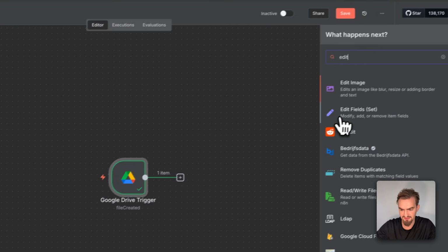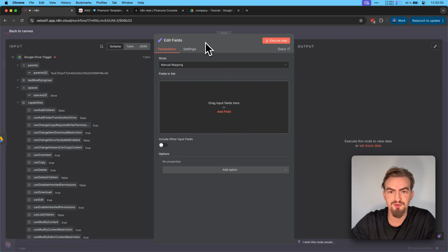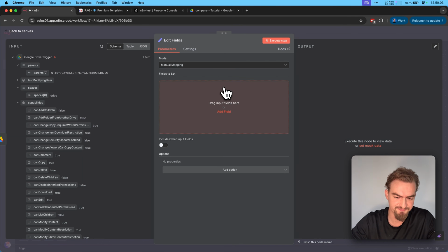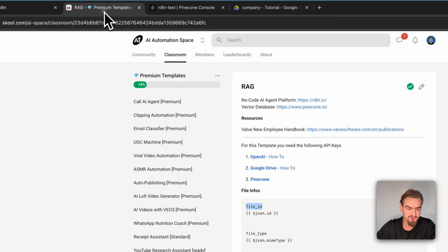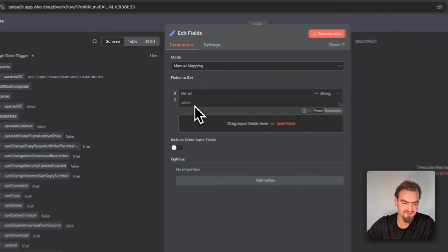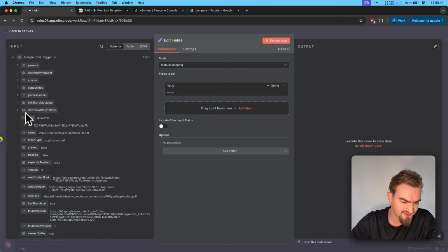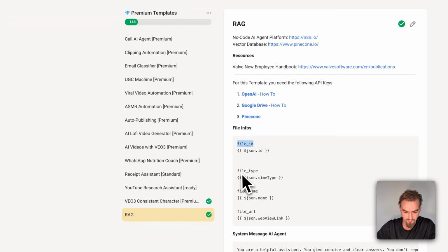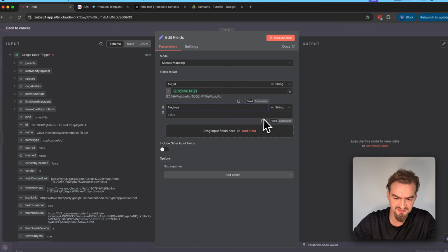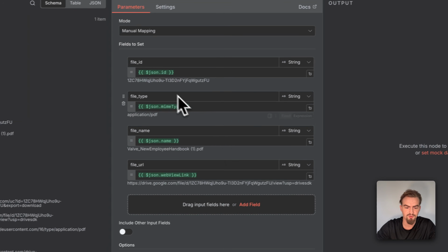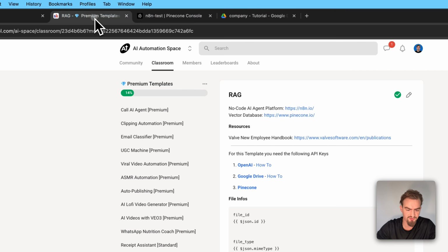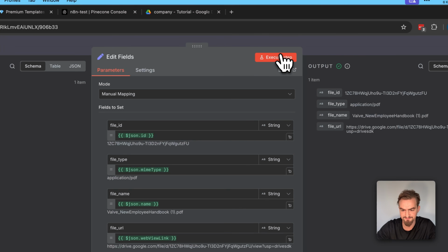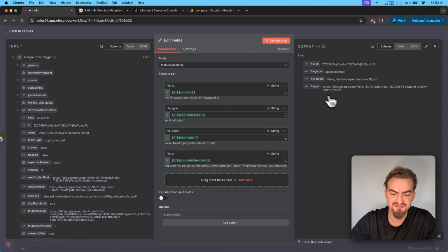We go back to Canvas, click the plus icon and type in Edit Fields. We do this step to filter out the most important infos that we need. For that, we click here Add Field, and the first field we want is the file ID. And here we need to provide a value. For that, we look here on the left, and under ID, we drag and drop this element here. Then we also do the same for file type, file name, and file URL. You can also copy this, but first, click here Expression, and then paste it here. You do it for all these 4 elements that you can also find here, and then click Execute Step. This makes it much easier to work in the rest of this automation.